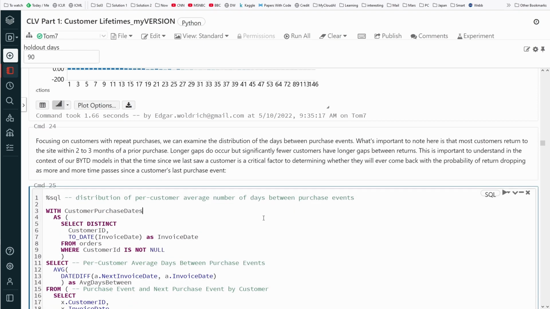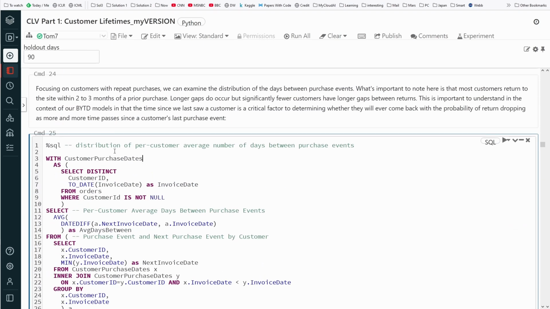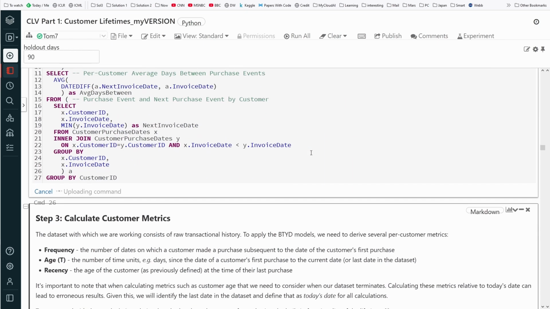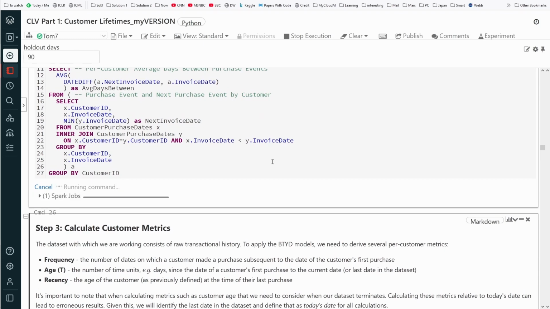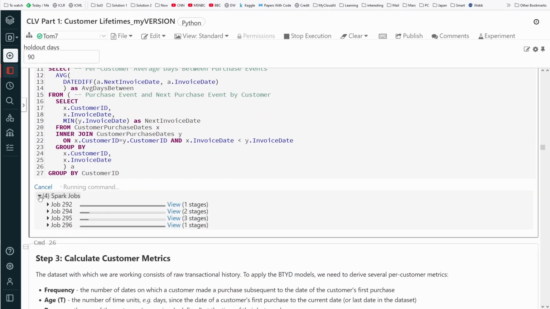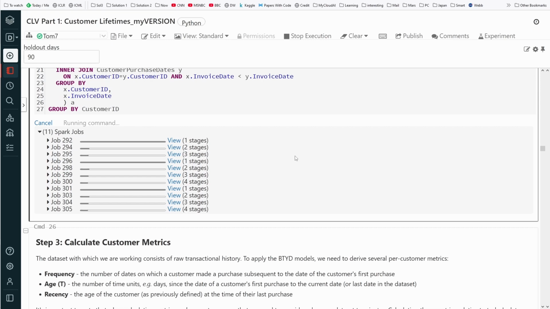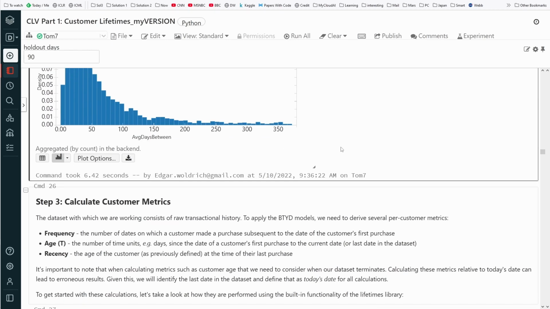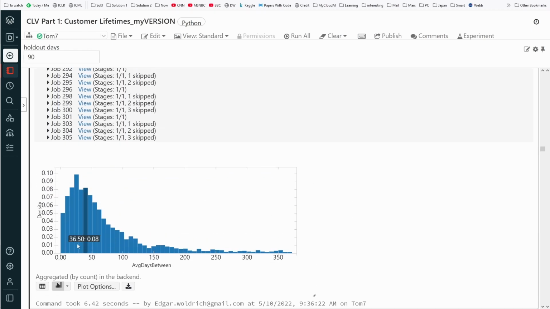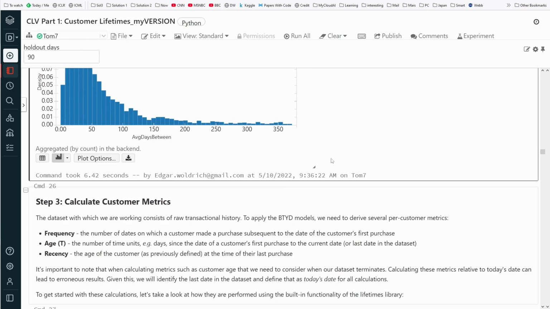Now this makes sense. So what we do here is SQL: distribution of per customer average number of days between purchase events. So what is it? The Spark job is running. Come on, let's do it. And here we go, the average days between the events. We have a peak here at 22 days. This is interesting. This is a beautiful distribution, exactly as we expect, our Gaussian distribution formula.